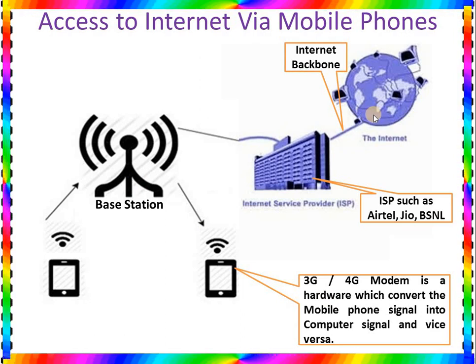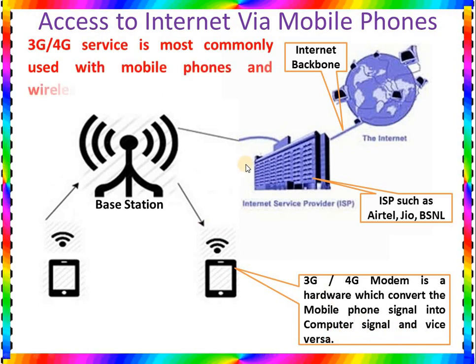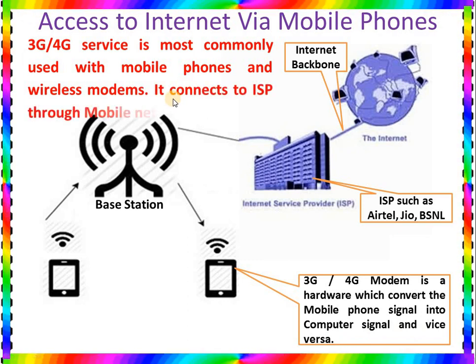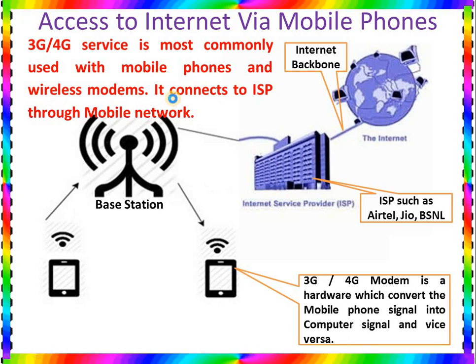So the internet backbone is connected with the ISP, the internet service provider. The internet service provider is connected with the base station. The base station is connected with the mobile phone, where inside the mobile phone there is a 3G or 4G modem which converts the mobile phone signal into computer signal and vice versa. So 3G or 4G service is most commonly used with mobile phones and wireless modems. It is connected to the ISP through the mobile network, or you can say the base stations.